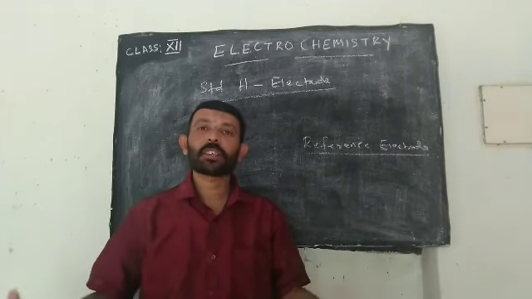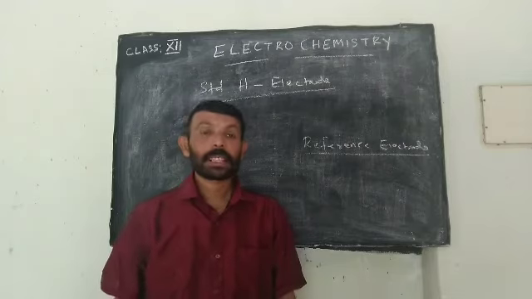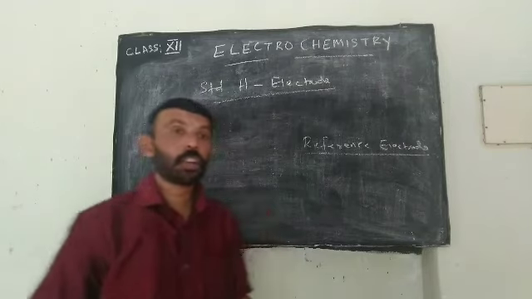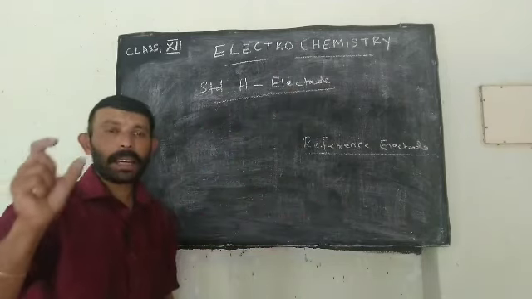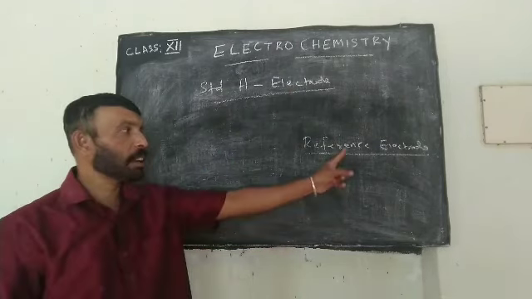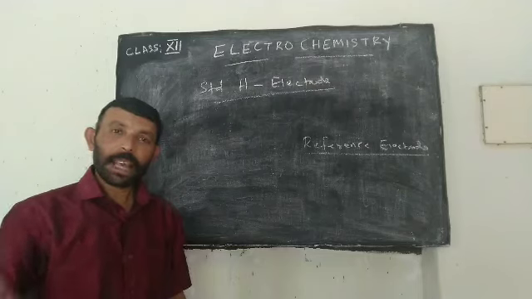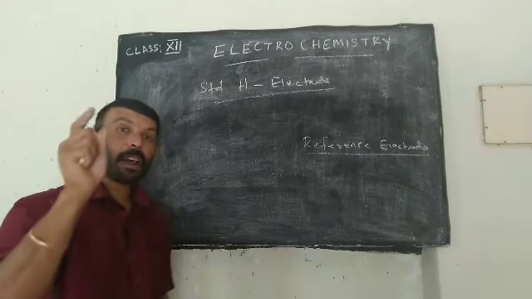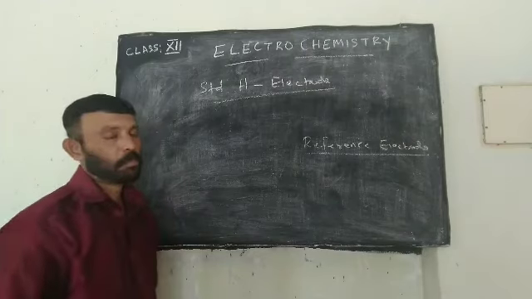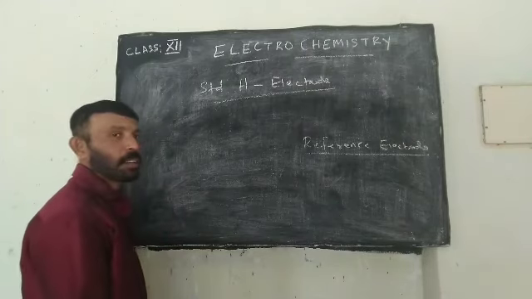That means nothing is happening over there. Such a reference electrode is standard hydrogen electrode. So standard hydrogen electrode is a reference electrode with the help of which we can calculate the half cell potential of an electrochemical cell. Then what is standard hydrogen electrode?